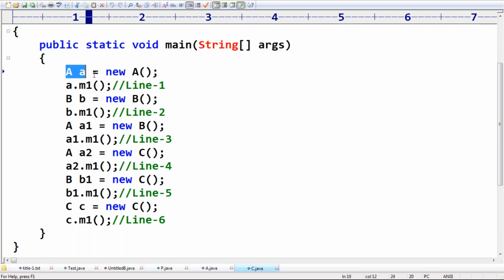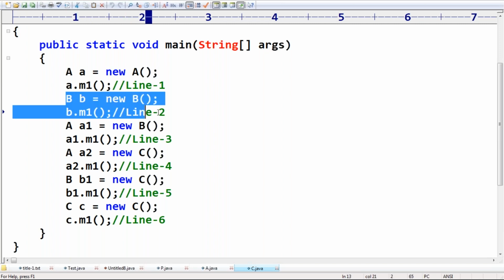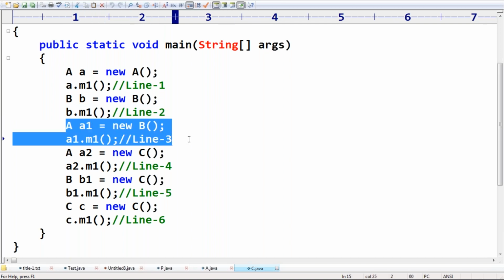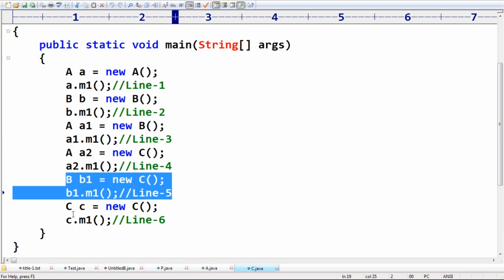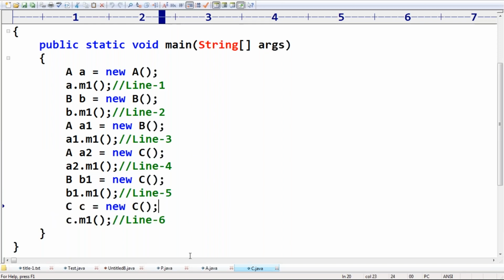A is the parent reference with a parent object. B is, of course, a child reference with a child object, because B is the child of A. Next, A a1 = new B(); a1.m1(). A a2 = new C(); a2.m1(). B b1 = new C(); b1.m1(). C c = new C(); c.m1(). Can anyone tell which of these are valid?